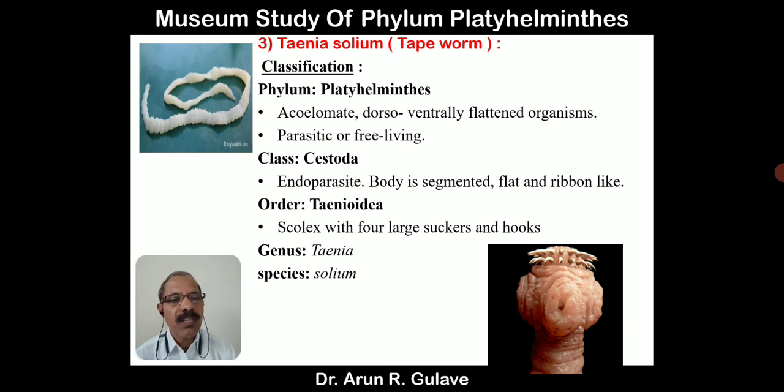With the help of the suckers, the animal gets attached to the mucous membrane of the intestine, and these hooks are pierced or inserted into the body of the host to take the nutrients and make a firm attachment. This is the reason of order Taenioidea: scolex with 4 large suckers and hooks. Classification of Taenia solium: phylum Platyhelminthes, class Cestoda, order Taenioidea, genus Taenia and species solium.